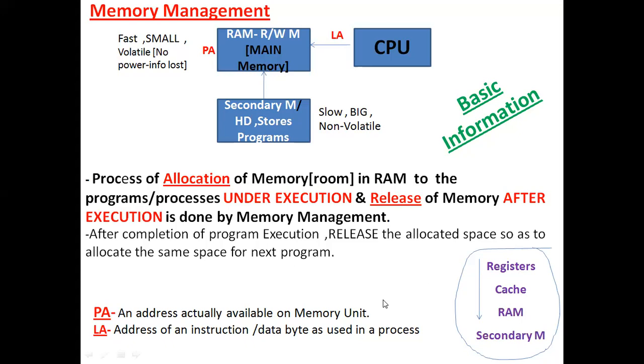What I've written here is registers. These registers are also memory elements. They are few in number in a computer system, and they are smaller in size. A register can be of, say, 1 to 4 bytes.